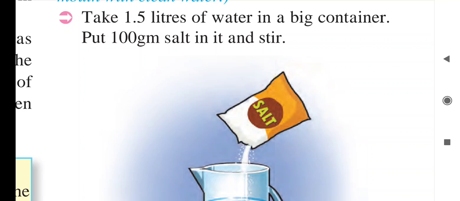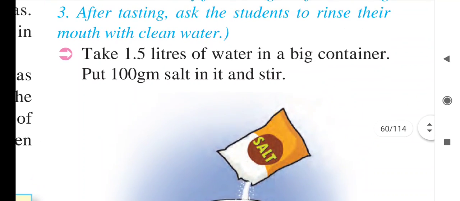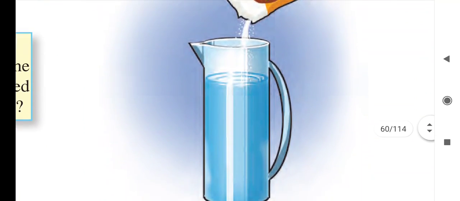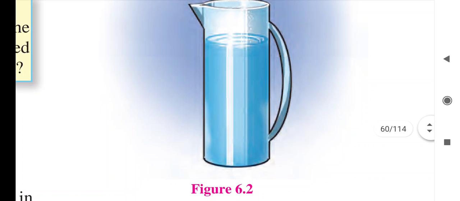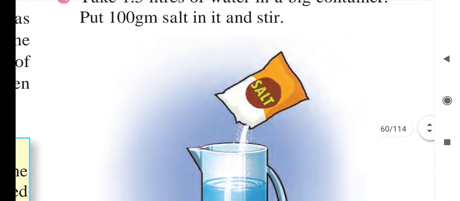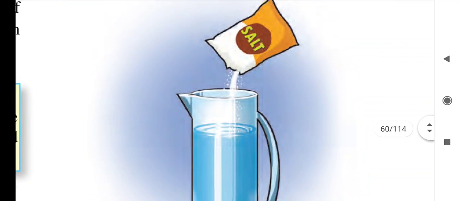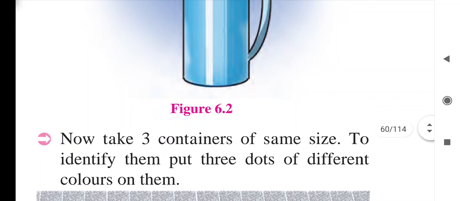See, take 1.5 liters of water in a big container, put 100 gram salt in it and stir. So here it is saying that we have to take 1.5 liters of water, and in that water we have to mix 100 grams of salt properly.